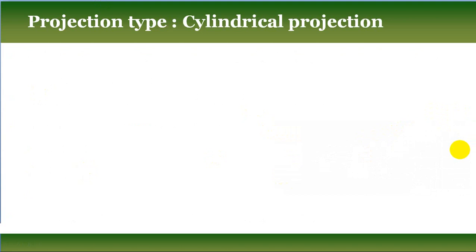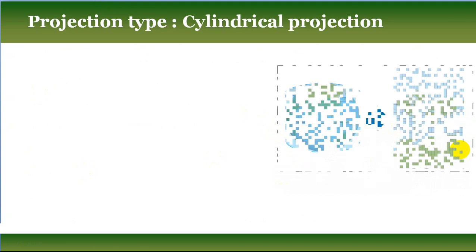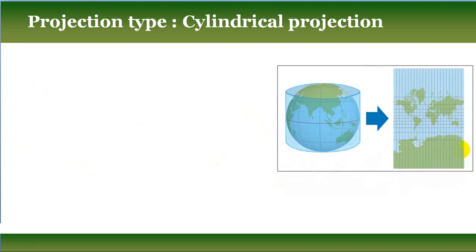So first we come to the cylindrical projection. Let's see the figure. Assume the entire globe is placed inside a cylindrical shape, and at the center of the globe you place a light source, suppose a bulb or a candle.